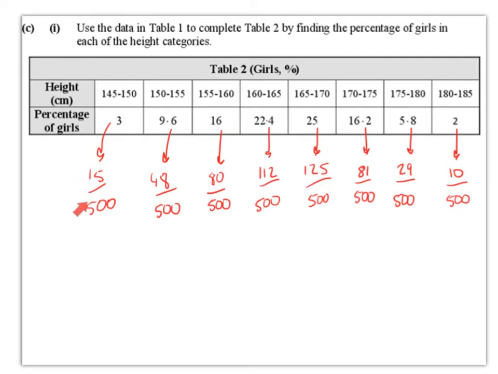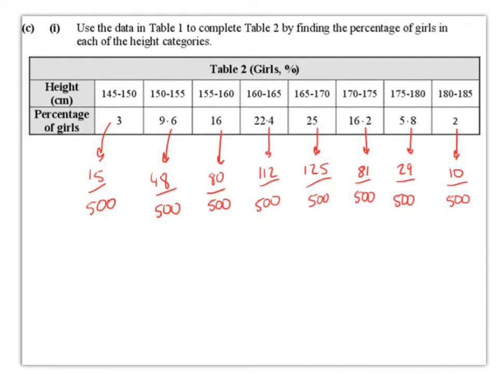So 15 divided by 500 and multiplied by 100 gives us 3%. Likewise, if you look back at Table 1, you'll see that for the 150 to 155 range, there were 48 girls. So 48 divided by the total again, which is 500, multiplied by 100 is 9.6, so 9.6%.